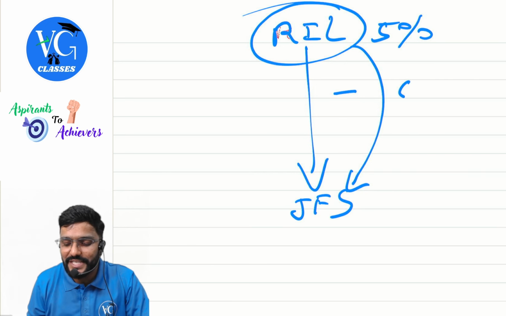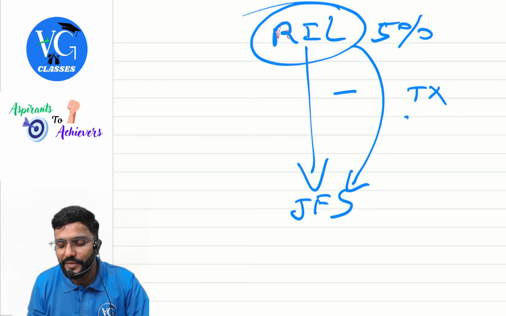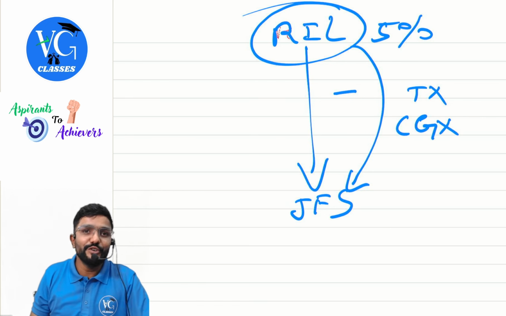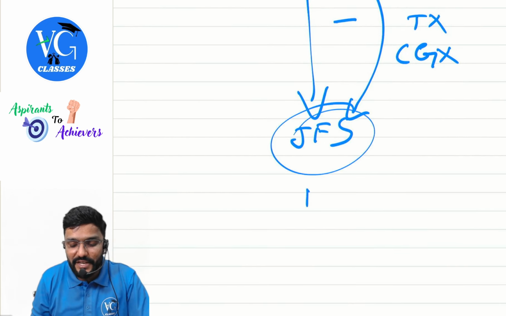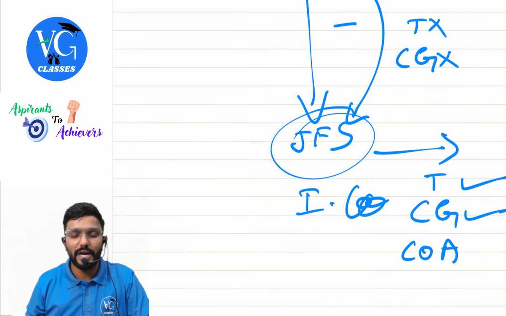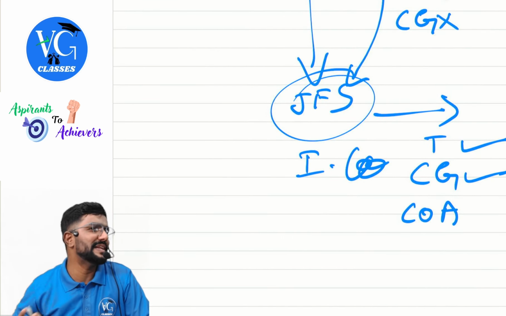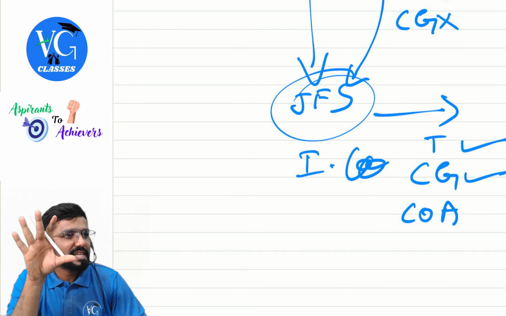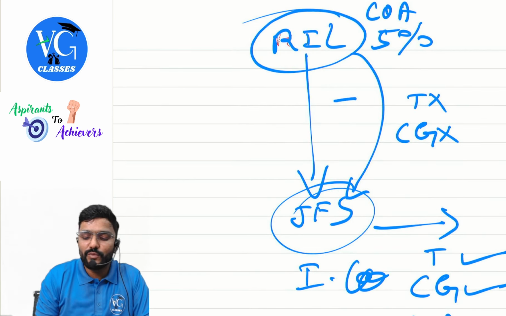So, is it a transfer, sir? No. Should we compute capital gain, sir? No, provided JFS is an Indian company. Tomorrow, if JFS sells this asset, is it a transfer, sir? Yes. Should we compute capital gains, sir? Yes. What is the cost of acquisition, sir? At what price this asset was purchased by Reliance Industries, that is the cost of acquisition for JFS. And will the period of holding include both? Yes, it will include both. Did you guys get it? Yes. Now, assume Vikas was the shareholder.